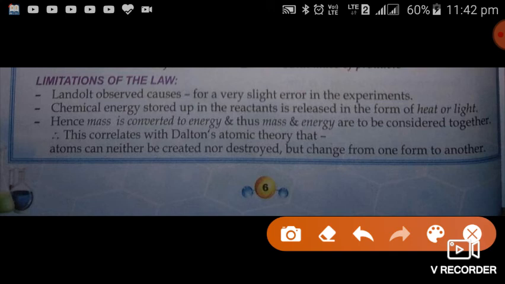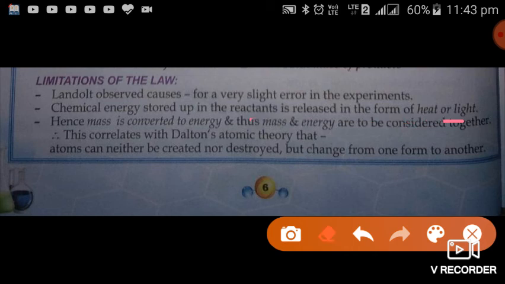the chemical energy stored in the reactants being released in the form of heat and light. This means some part of the energy is released or gained during the chemical reaction, and this energy is generally converted from matter.